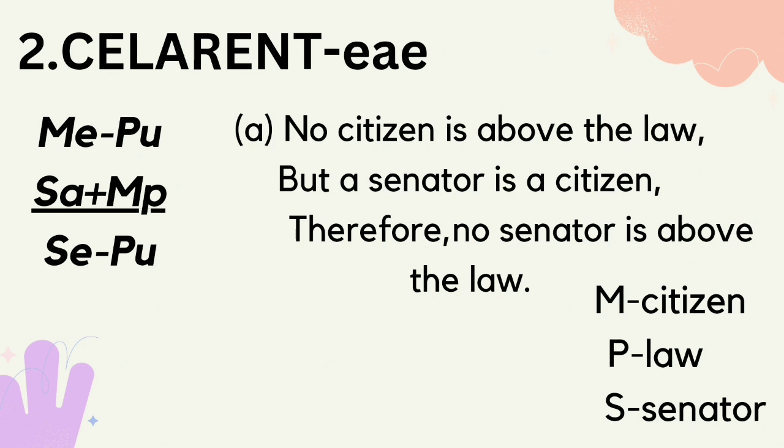But a senator is a citizen. So it is affirmative. So wala siya no nga gibutang gasuwat dira. So ang senator mao na siya ang subject, ang citizen mao na siya ang middle. So therefore no senator is above the law. So negative na siya niya. Ang senator is the subject, ang law is the predicate.